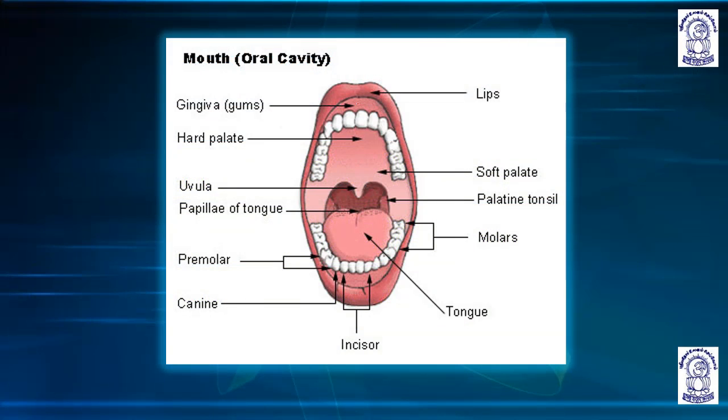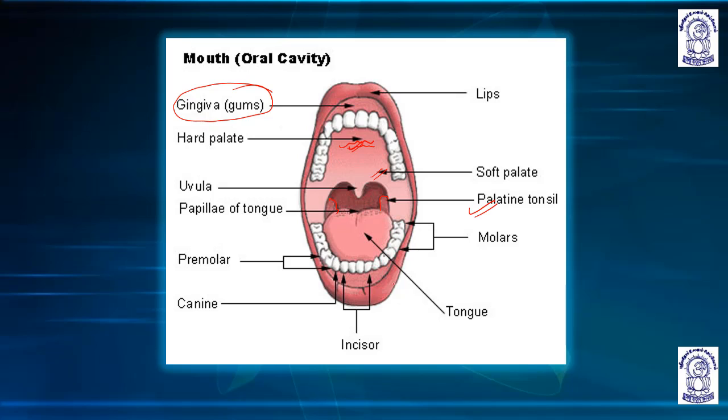Here you can see the lips, then the gums. Gums are known as what? Gingiva. The gingiva or the gums are surrounded by the lips. The space between the lips and the gingiva is the vestibule. This is the hard palate having rugae, the soft palate, and these are the palatine tonsils.